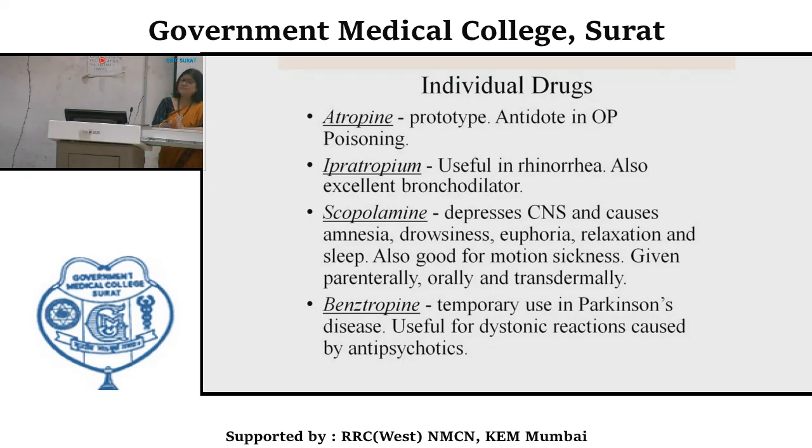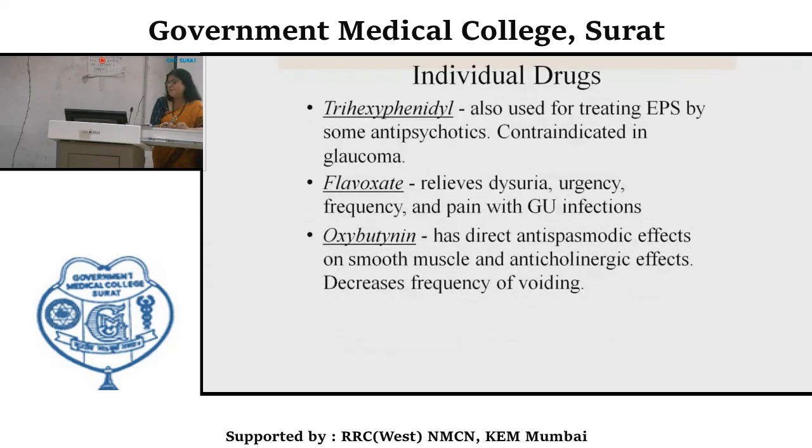It is useful for dystonic reactions, a type of extrapyramidal side effect of various drugs which have dopamine-blocking properties, like antipsychotics, also known as neuroleptics. Trihexyphenidyl is also used for treating extrapyramidal symptoms caused by some antipsychotics, and is contraindicated in glaucoma.